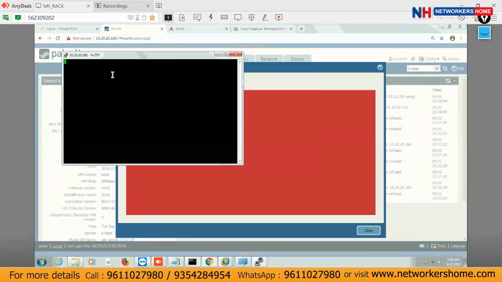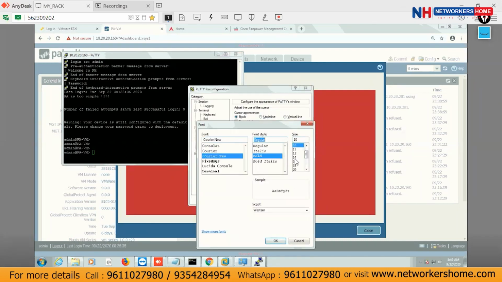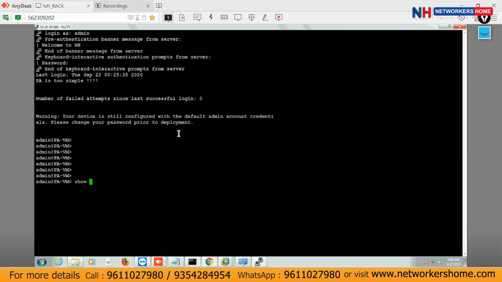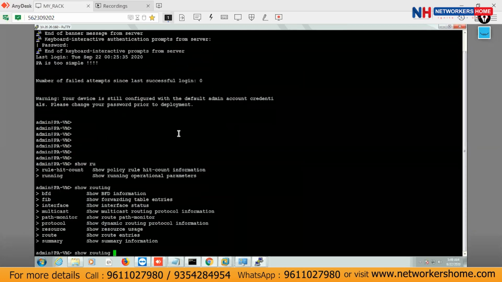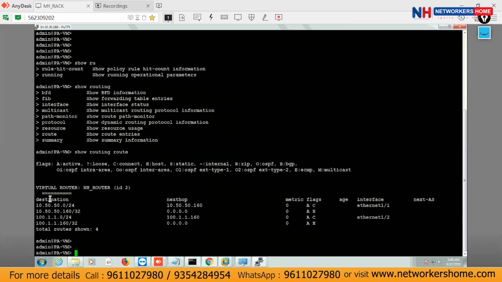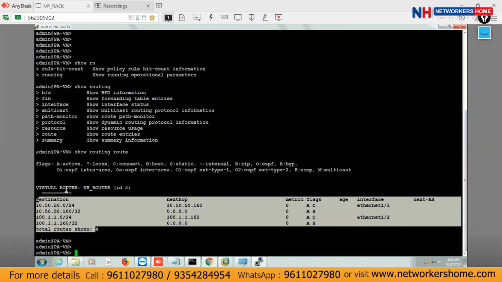Let me open the GUI access here. So routing protocols we have to configure. I'll show you how to configure the routing protocols, and after that we will start with NAT also. Show routing route, you can check it. There is no default route, only the directly connected networks. We don't have any EIGRP or OSPF configured, nothing.